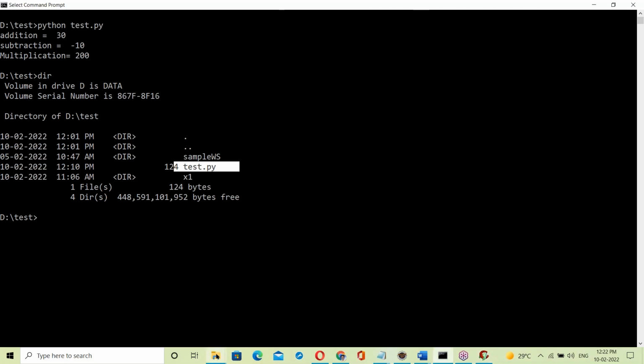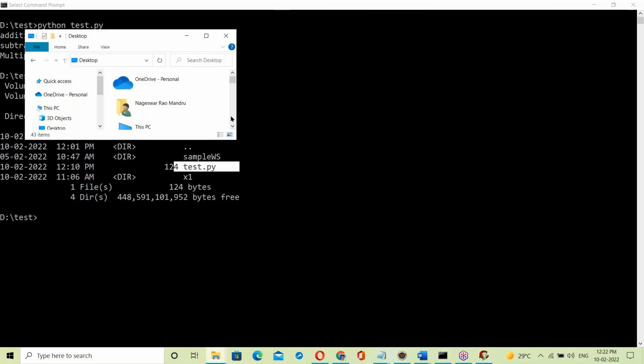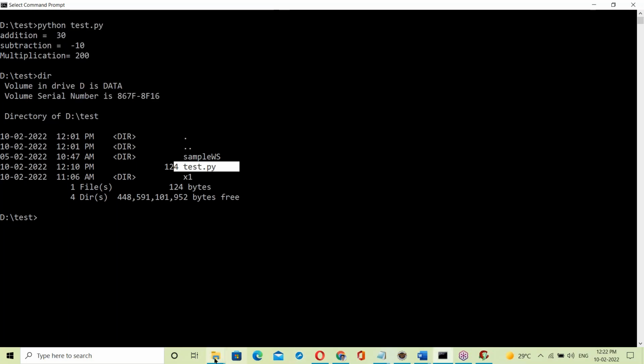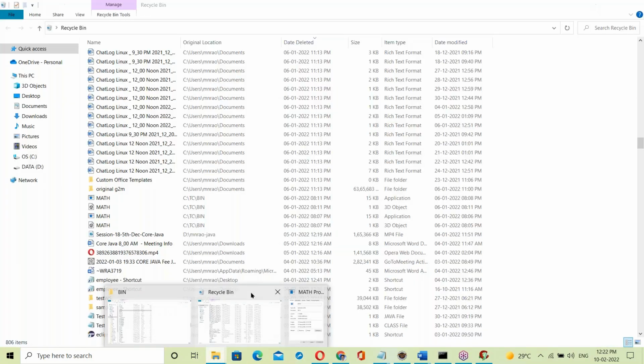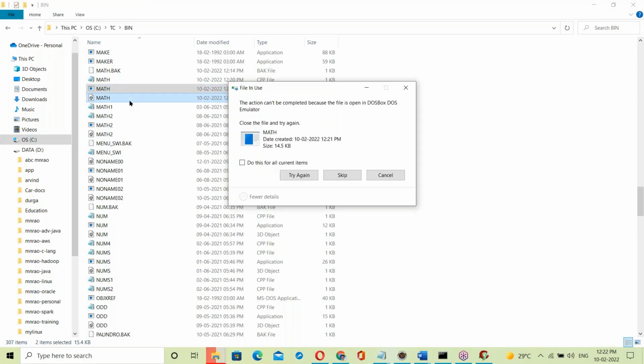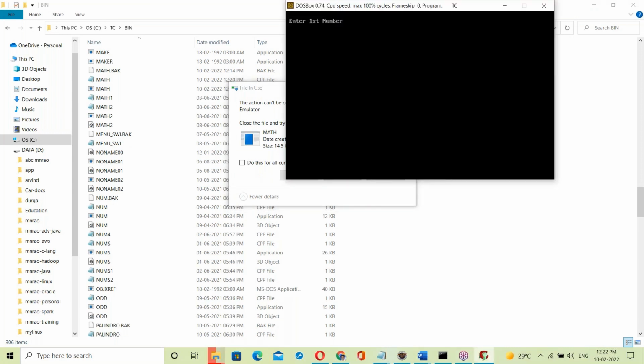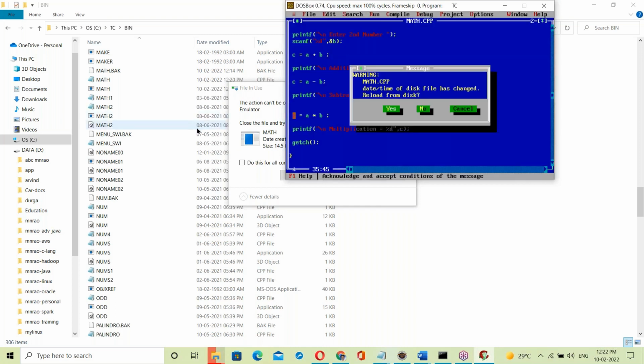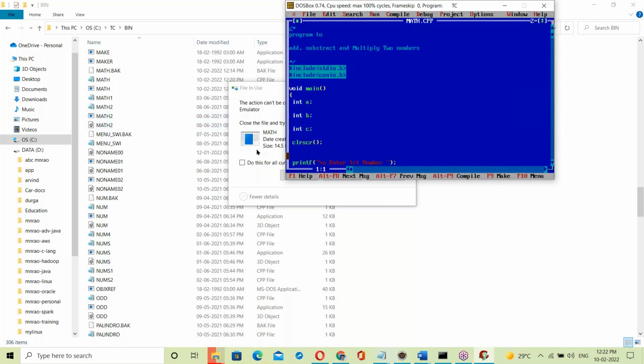Okay, see this. If it is a C program, what happens? In a C program, that math.exe file is created, at 12:21. I'm repeating once again. The file is already in use. First number 10, second number 20. See this.